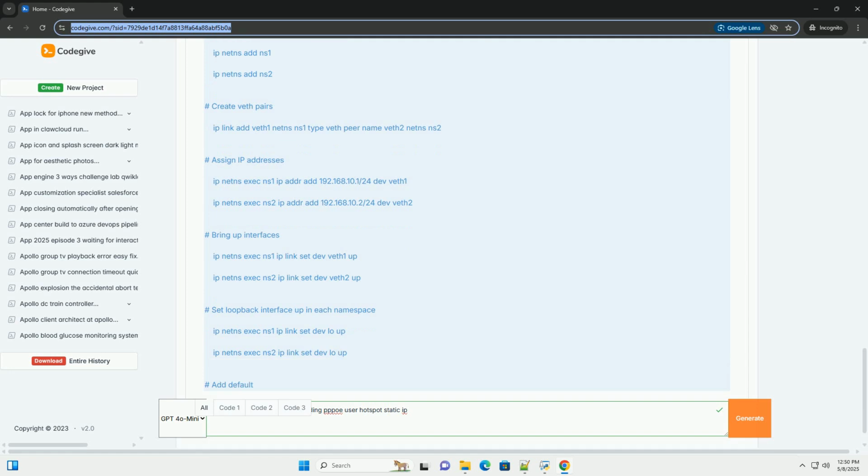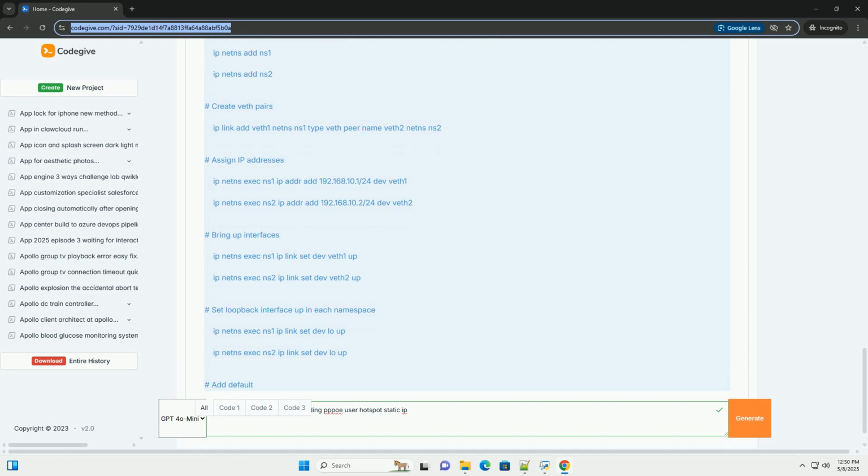Save it as netns_setup.sh. 2. Make it executable, chmod +x netns_setup.sh. 3. Run it with root privileges, sudo ./netns_setup.sh. To verify the configuration: